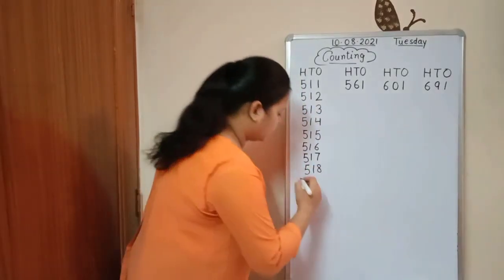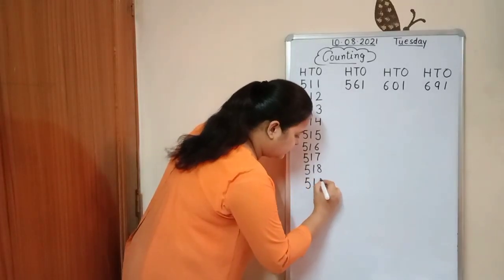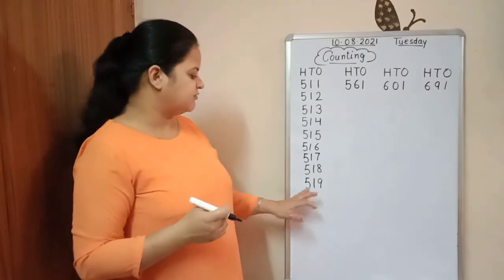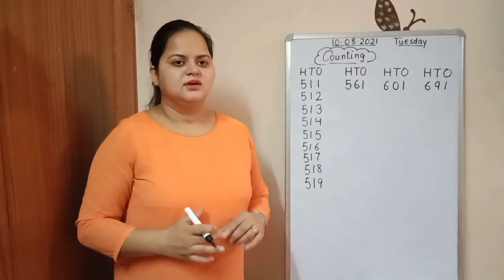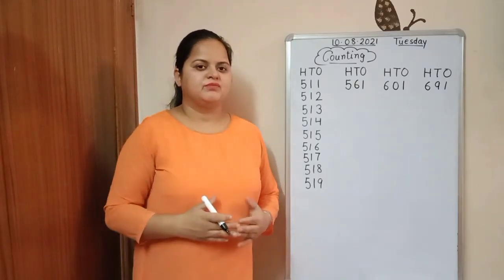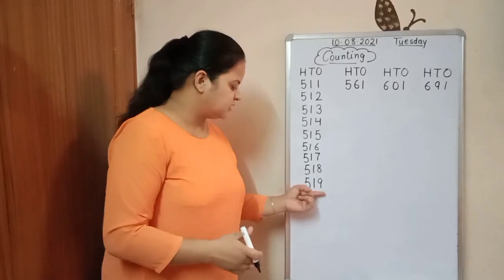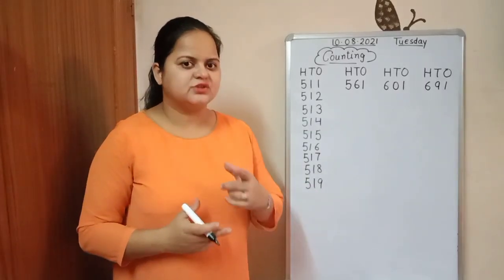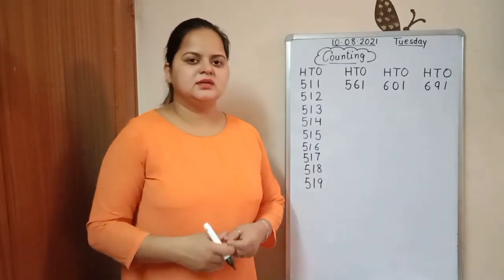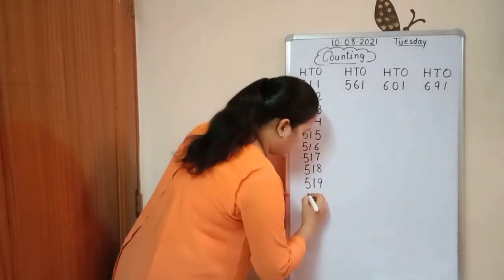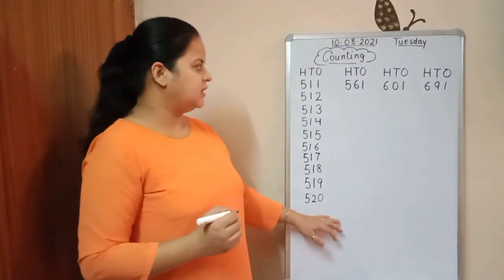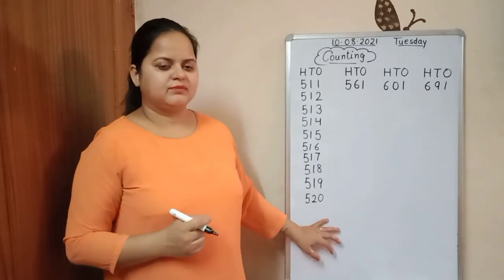518, 519. Okay, now you tell me what comes after 519. What comes after 19? Yes, 20. Good. So 519 and the next number is 520. Done?